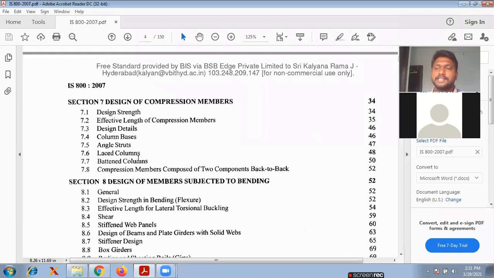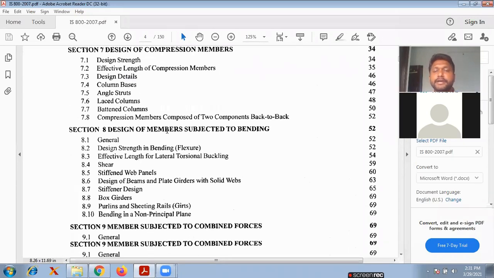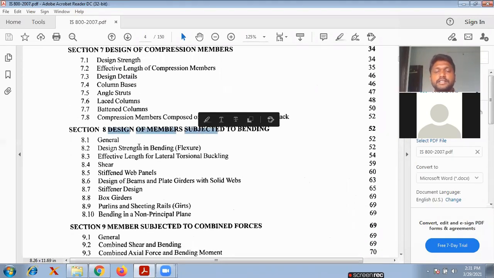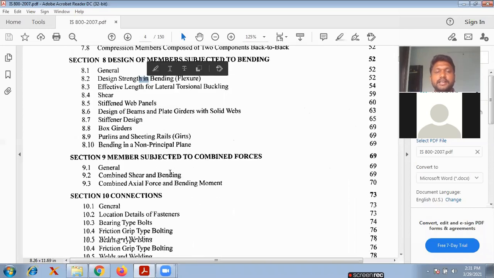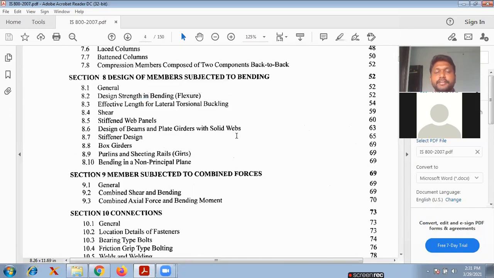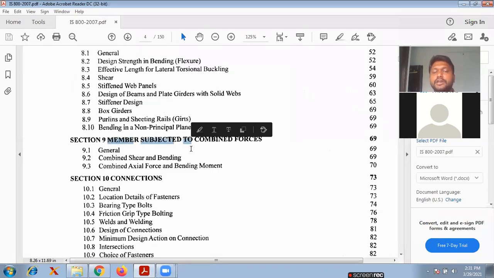And in the RCC structure, if you observe this one, we have short column and also long column. Under short column, again you have axially loaded, uniaxial and biaxial. Okay, same like that in steel, we have laced columns and battened columns. We have two types of columns. And next, design of members subjected to bending. All the things are there like stiffened web panels, stiffeners, box girders, purlins, and all. Section 9, members subjected to combined forces.